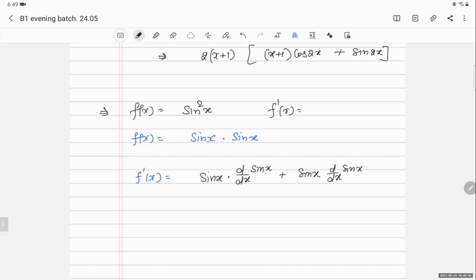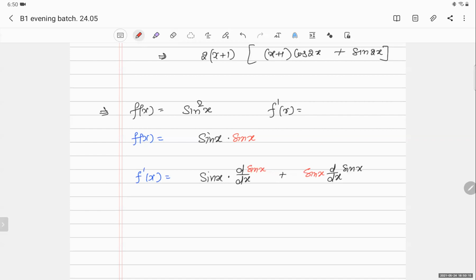Okay, clear? I keep one function once and differentiate the other. See, one sin x is black, one sin x is red. First I differentiated this one, and the second time I differentiated the other, right?